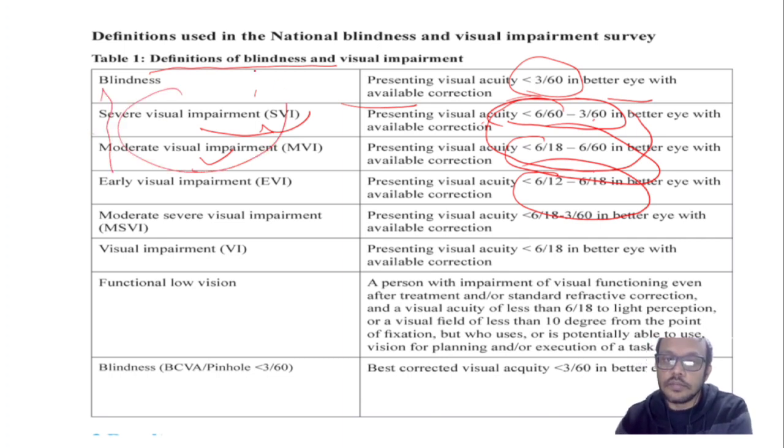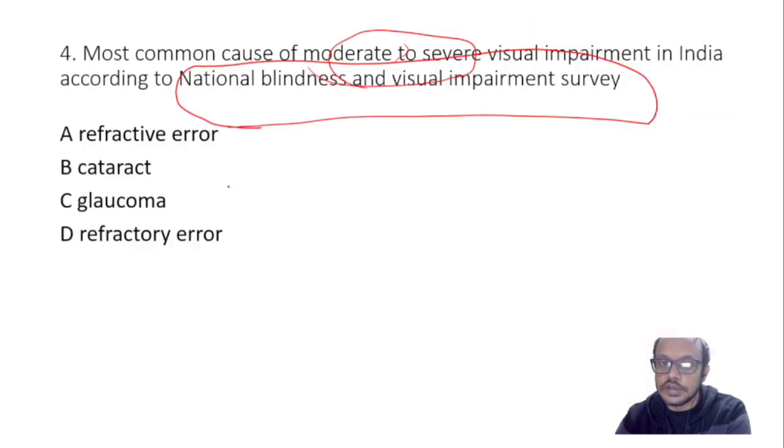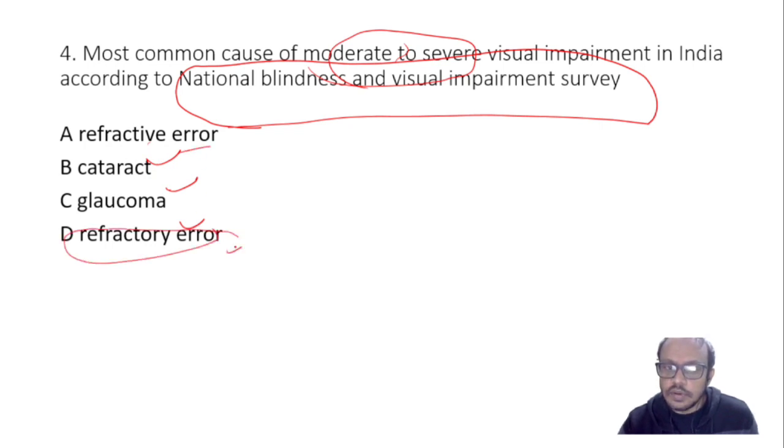These three are maximum in which disease? Refractive error, cataract, glaucoma. Another option is refractive error again, but actually I didn't get the fourth option anywhere. By recall of some material I am searching, and some students have been telling me about the options, but I didn't get the fourth option. So from the above three options I got the right option, that is cataract.